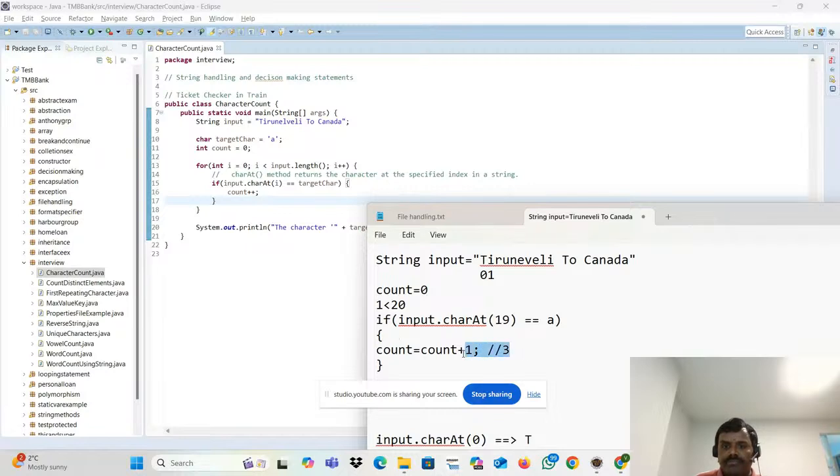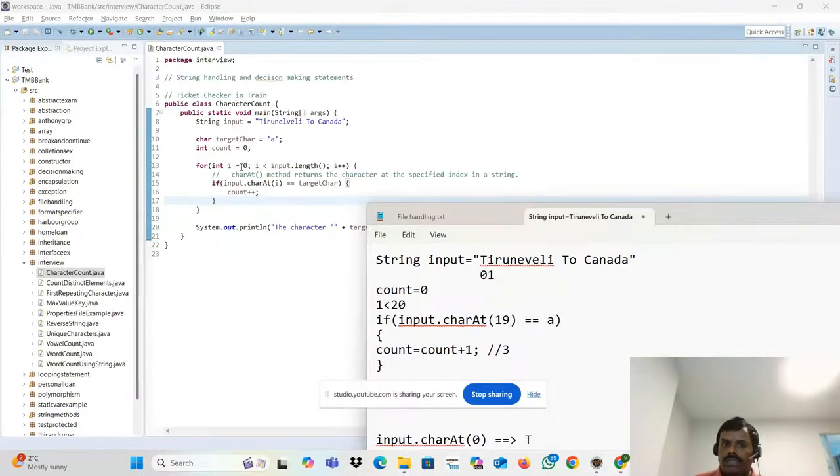This is a simple program. The logic we used here is string handling, decision making, and a looping statement. What is the looping statement? The for loop. Why are we using this looping statement? Because we need to go from start to end.